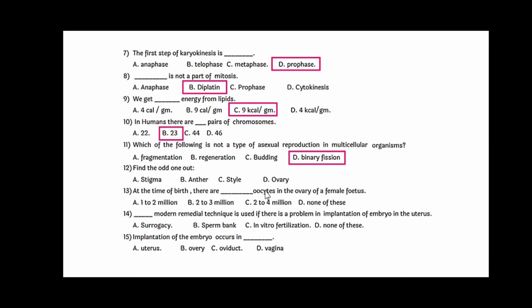Find the odd one out from these 4: stigma, anther, style and ovary, and the odd one out is anther. At the time of birth, there are dash oocytes in the ovary of a female fetus. The answer for this is 2 to 4 million. Dash modern remedy techniques is used if there is a problem in the implantation of the embryo in the uterus. That is, the answer is surrogacy. Implantation of the embryo occurs in dash and the answer for this is uterus.